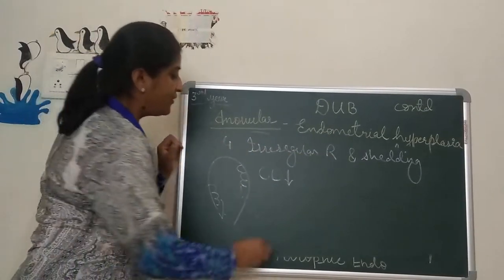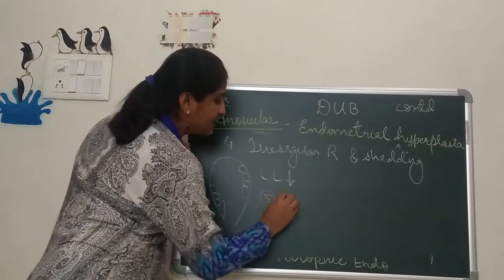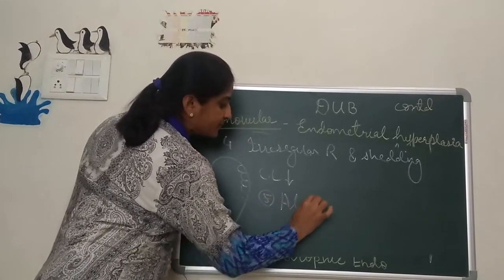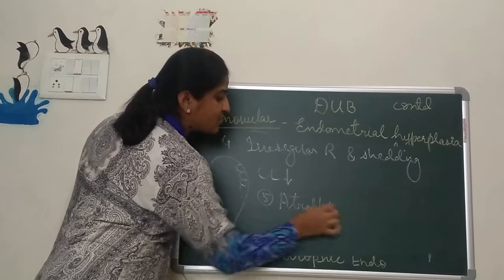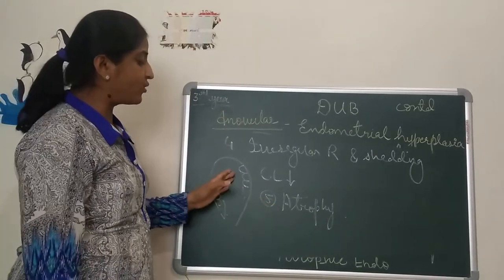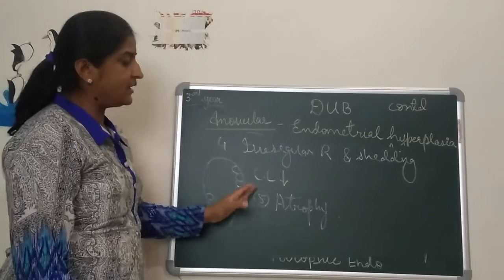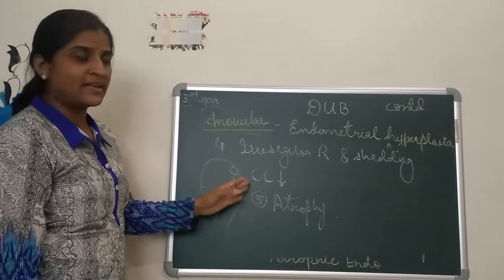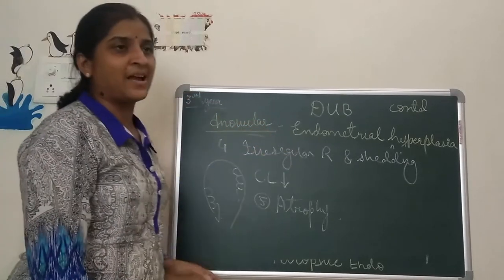of hyperplasia. Fifth, which is most important, that is atrophy. Atrophy, we see if there is premature ovarian failure, atrophy of the genitalia, like that only atrophy of the endometrium. So again, it is because of corpus luteal inadequacy and phase defect. This is all about endometrial hyperplasia.